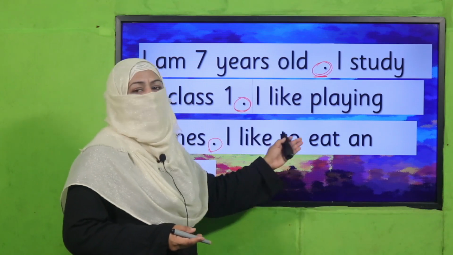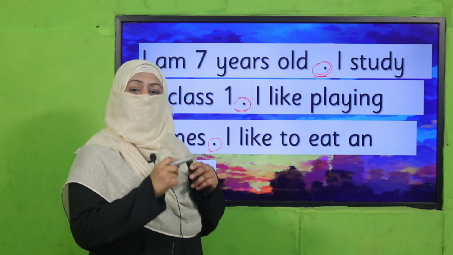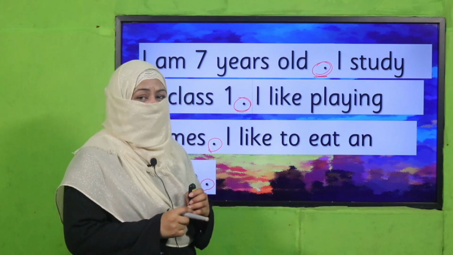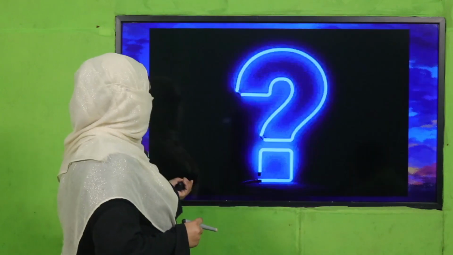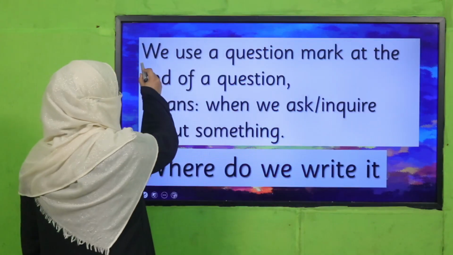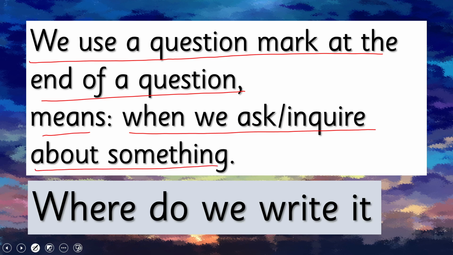So this is why we need to learn how to place a full stop, or how to place a question mark, or how to place a comma. And today we learn about exclamation mark. Question mark we have learned, we use a question mark at the end of a question. That means when we want to ask or inquire about something, for example, if I want to ask, where do we write it?